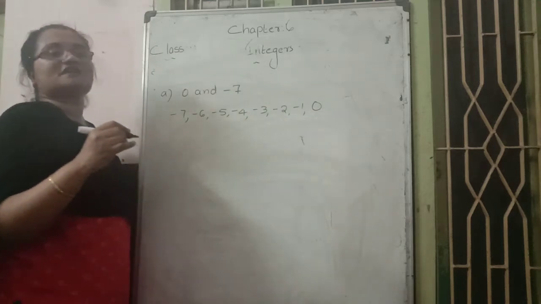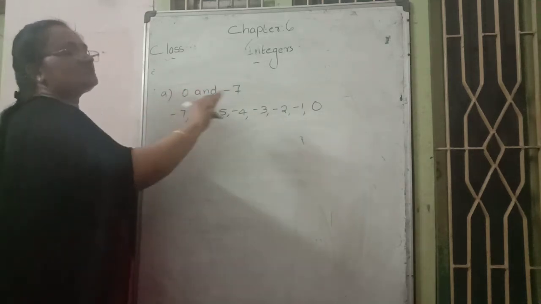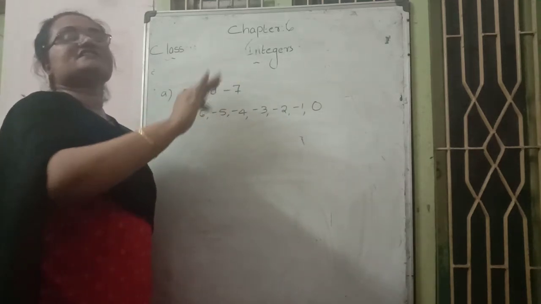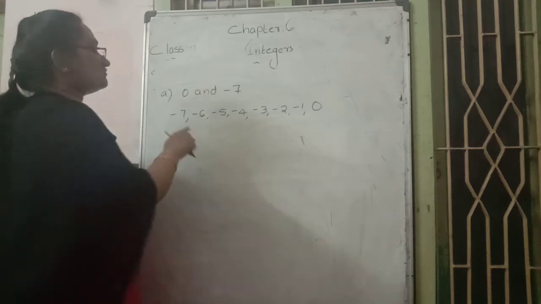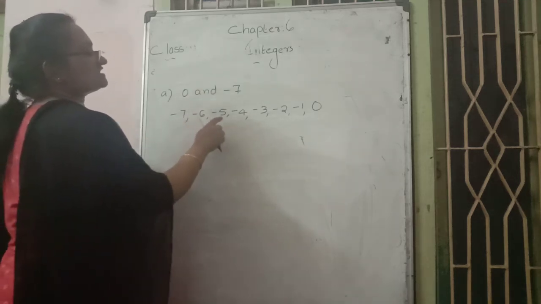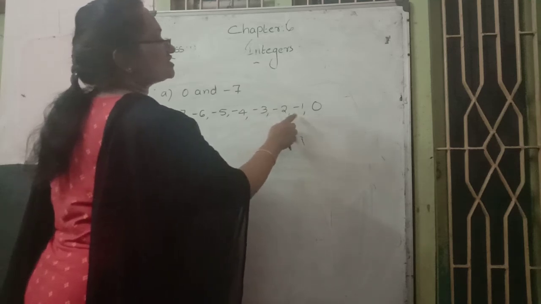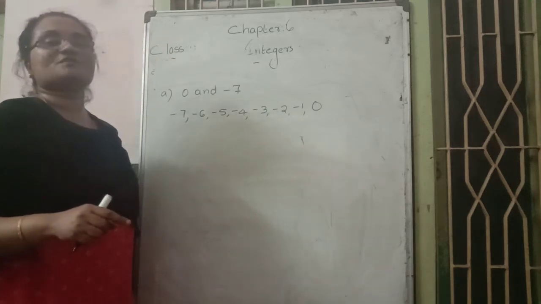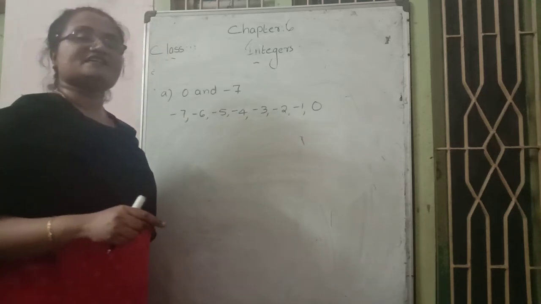These are the integers between 0 and -7. So the numbers between 0 and -7 are -6, -5, -4, -3, -2, -1.